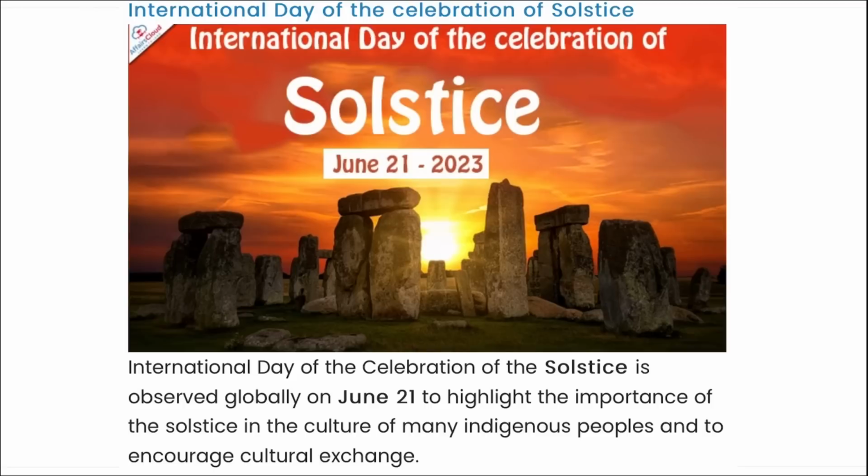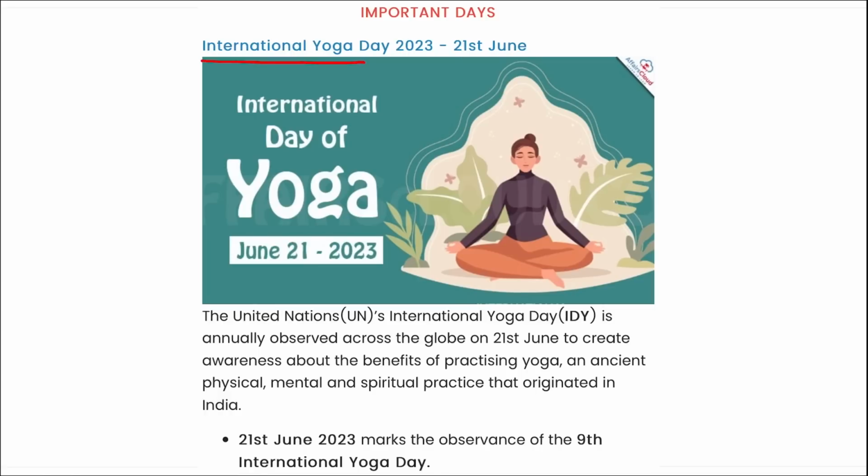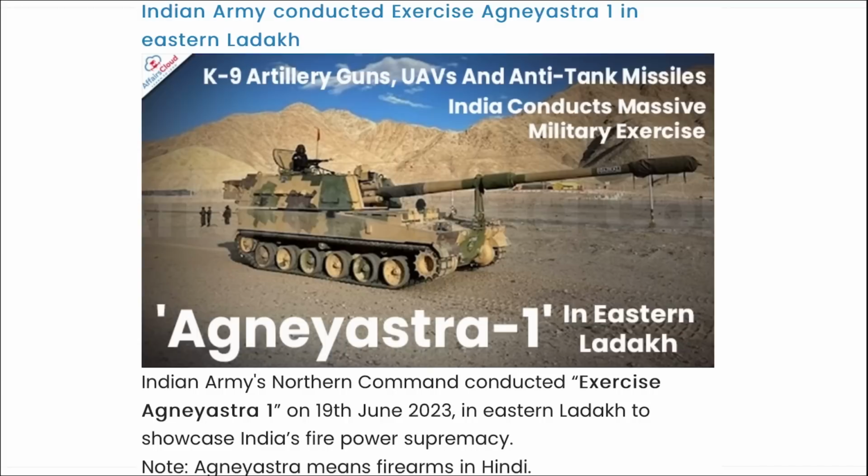Now let's revise some previous current affairs also, such as International Day of Celebration of Solstice. When do we observe this? It is on 21st of June. Next is International Yoga Day. We observe this on 21st of June. Sorry, I correct myself, it is the 9th edition of the International Yoga Day that was observed in 2023.